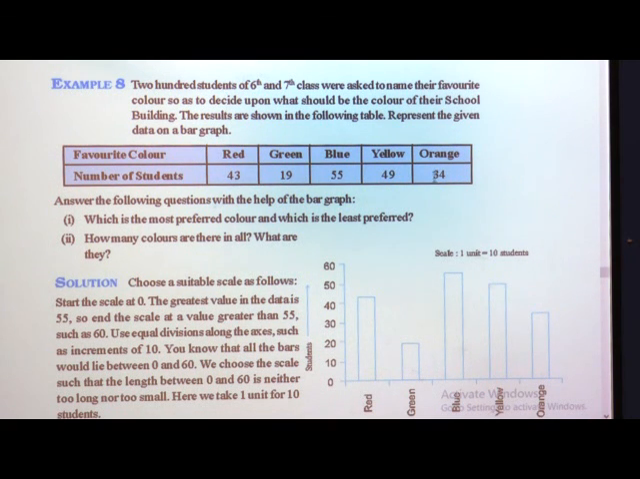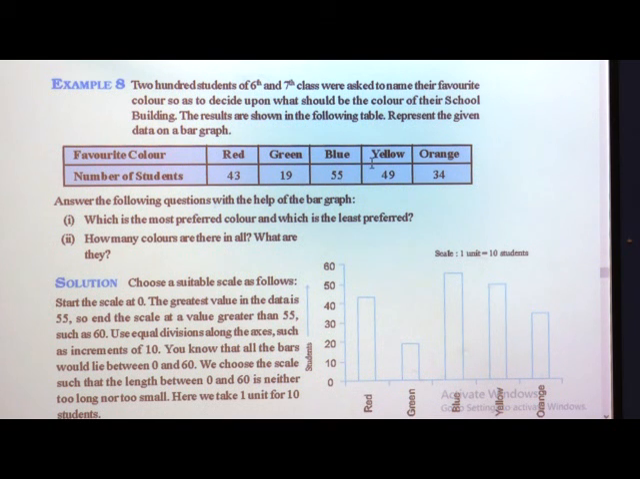This is the data we got from the 6th and 7th class students, who have given their opinion for the color of their school building. Now, answer the following questions with the help of a bar graph. We already have the bar graph, so we have to look at it and find the answer. Which is the most preferred color? Which color was liked by more students? And which is the least preferred color, which color was liked by fewer students?